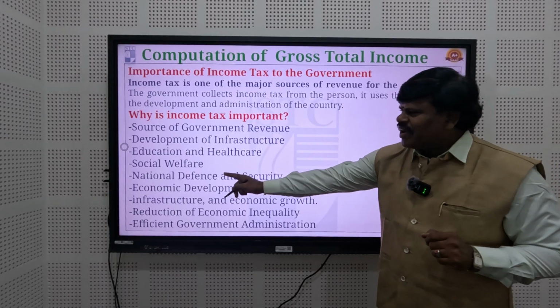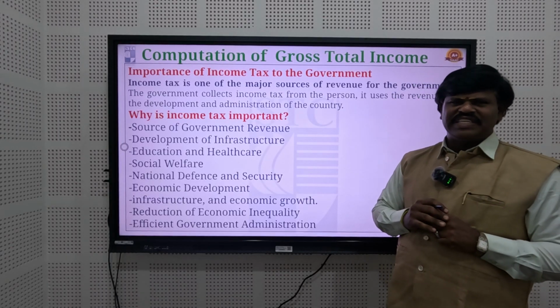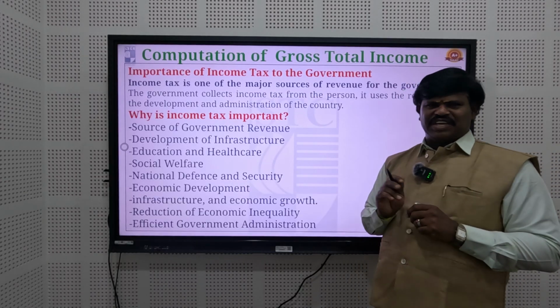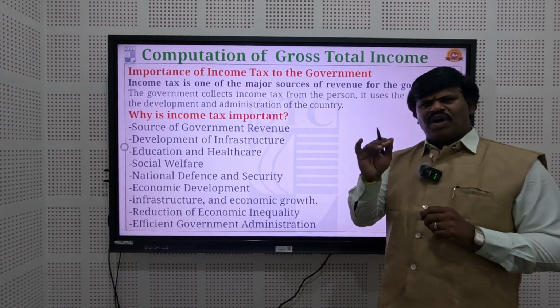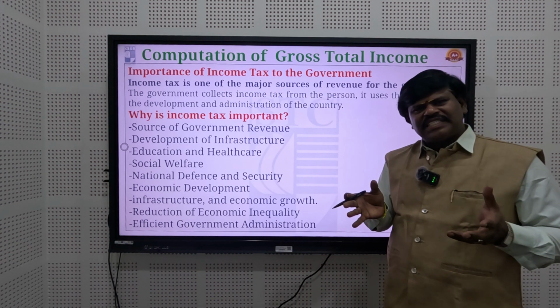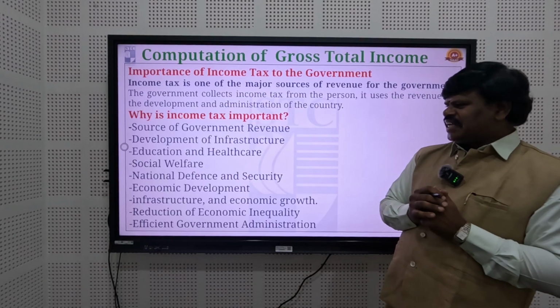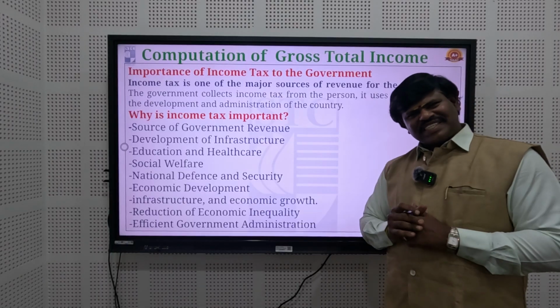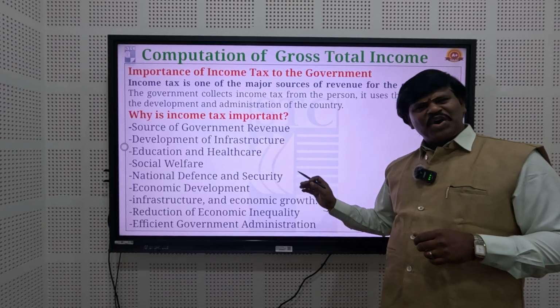Another one is providing social welfare facilities to the public. Next is national defense and security. For the government to provide national defense and security, income tax revenue is required. Next is economic development, another one is providing infrastructure, facilities and economic growth.